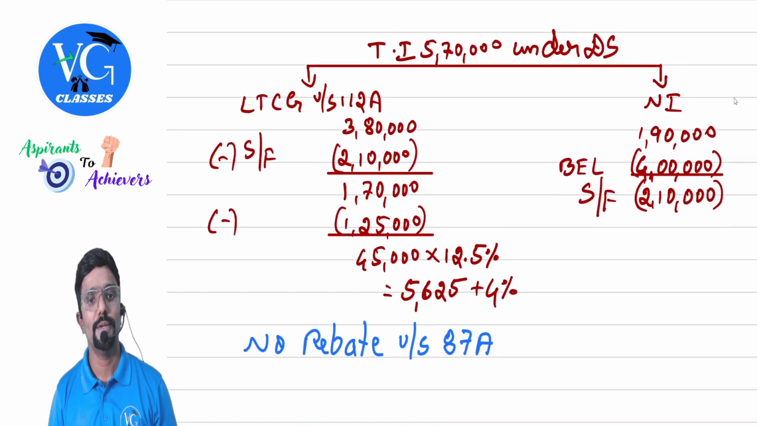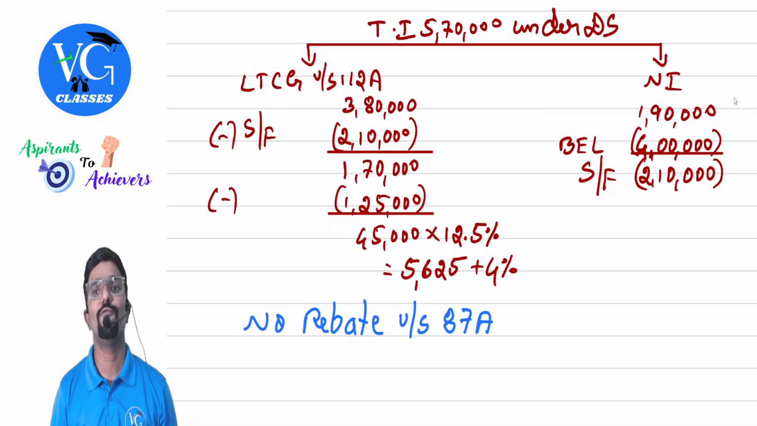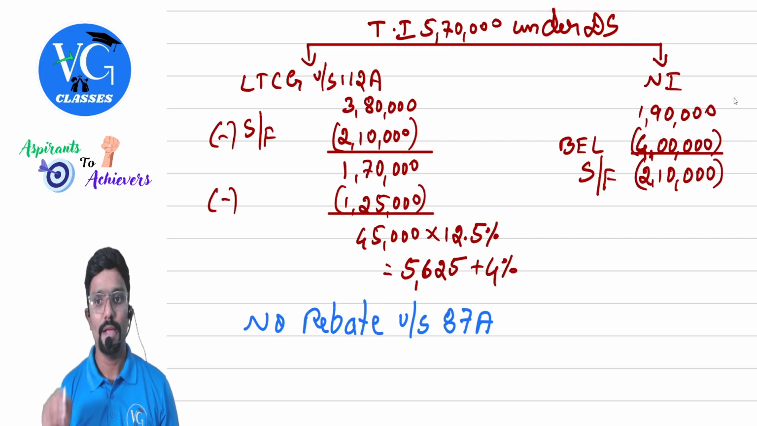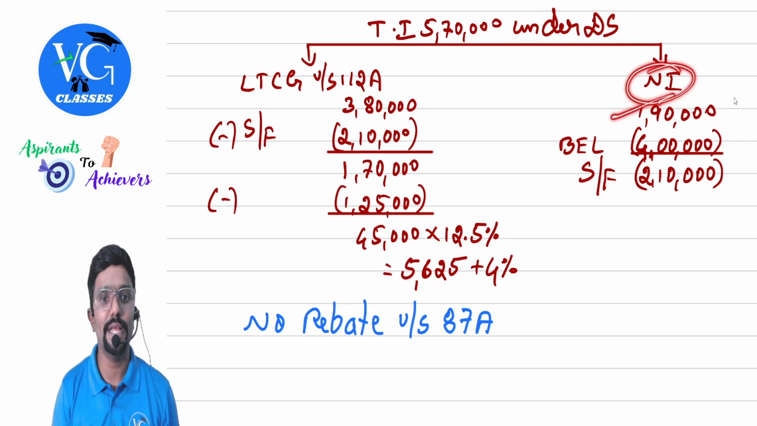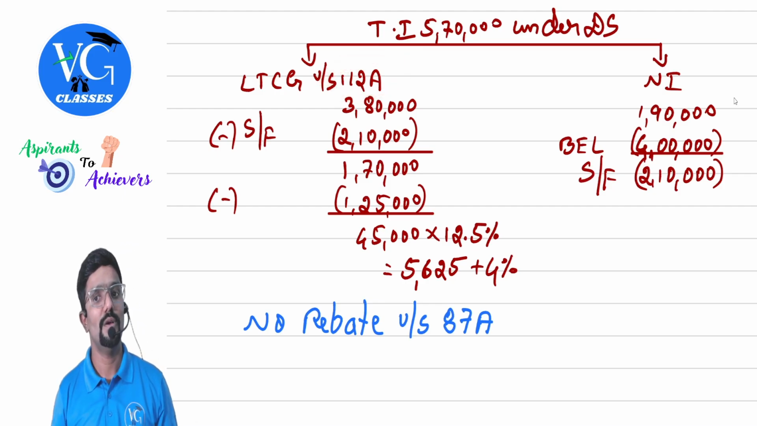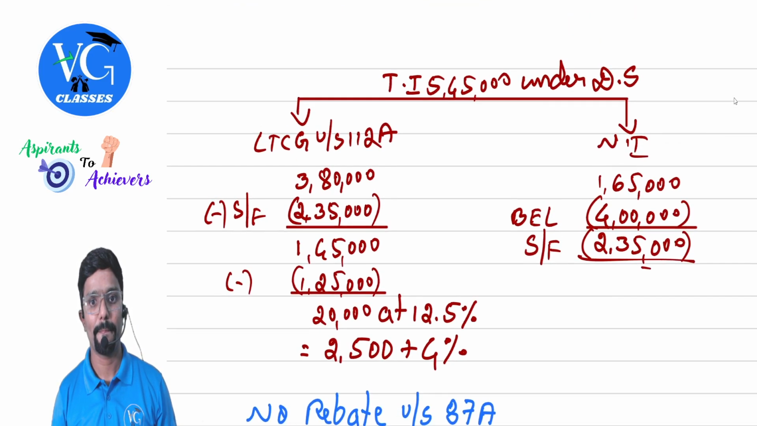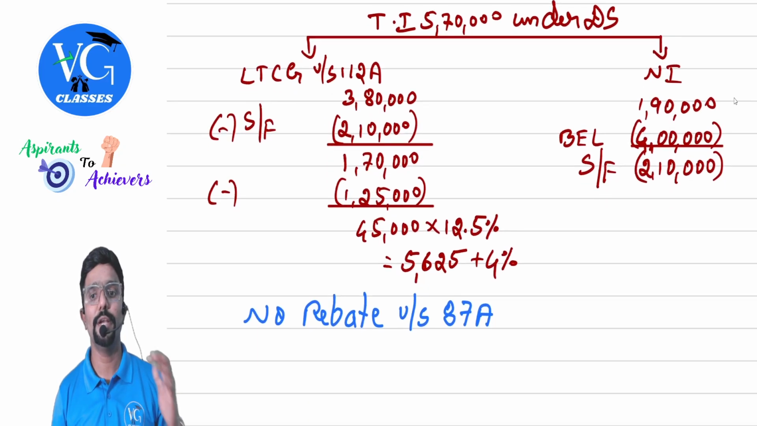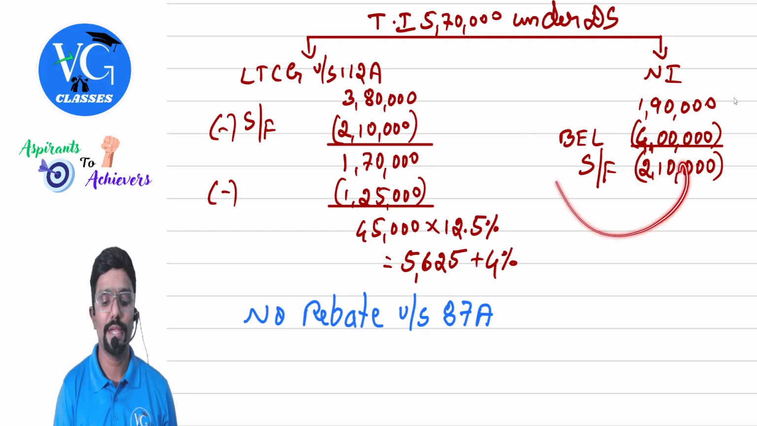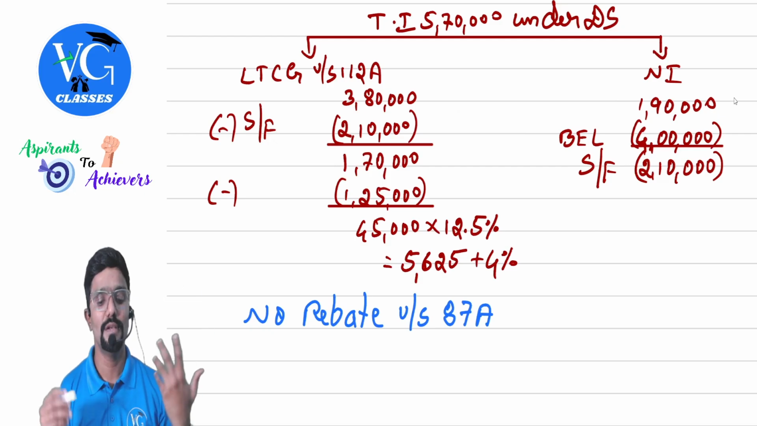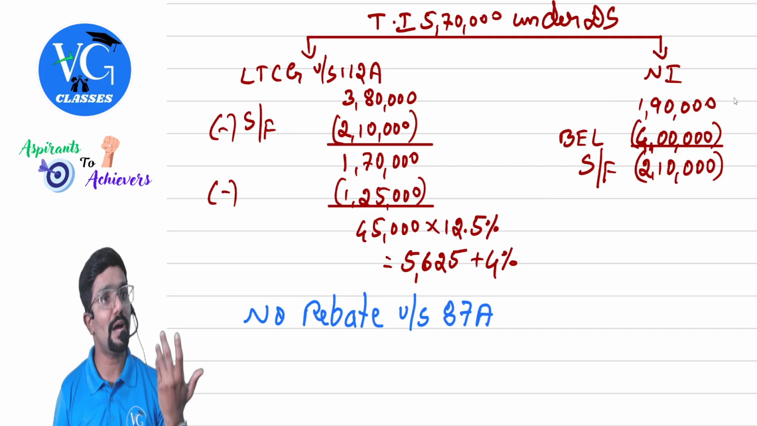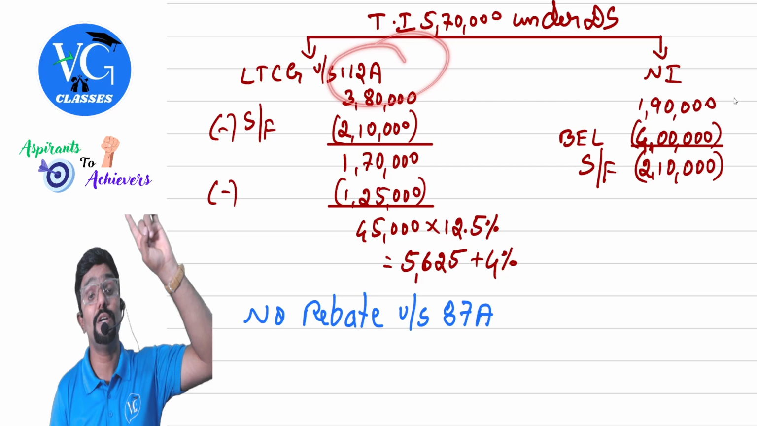Okay, so next, total income is 5,70,000 under the default scheme. In this, the normal income is 190, long-term capital gain under section 112A is 380. Now, the basic exemption limit is 4 lakh, so there is a shortfall of 2 lakh 10,000. Can I adjust 2 lakh 10,000 against it? Yes. So 380 minus 210, remaining is how much? 170. Can I adjust another 125 which is given under 112A?